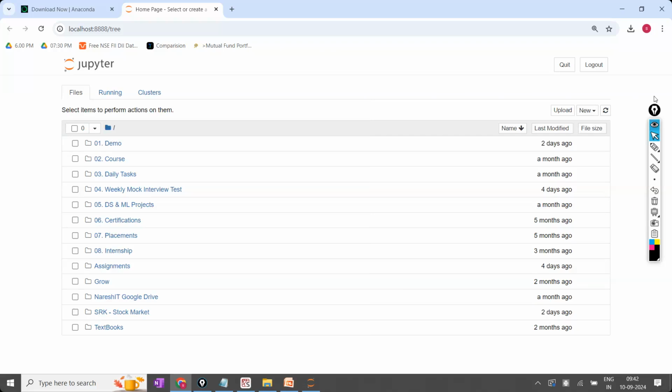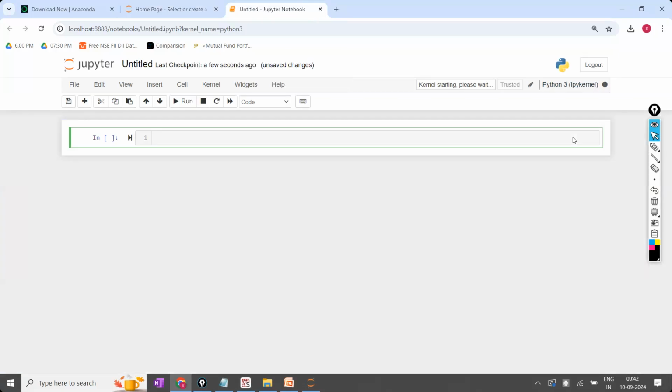Okay. And here I'm going to click on the new. There is an option called new. Click on the Python 3. Now once you click on this, you are going to get the Jupyter Notebook like this. This is the Jupyter Notebook interface.